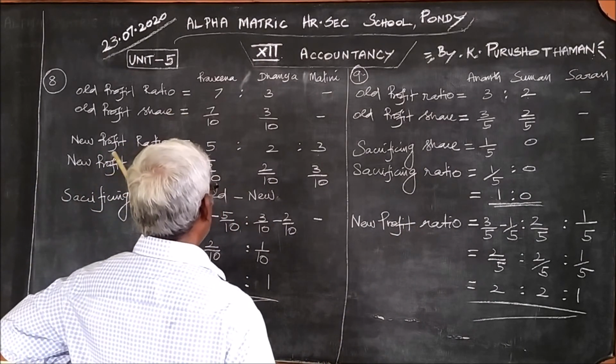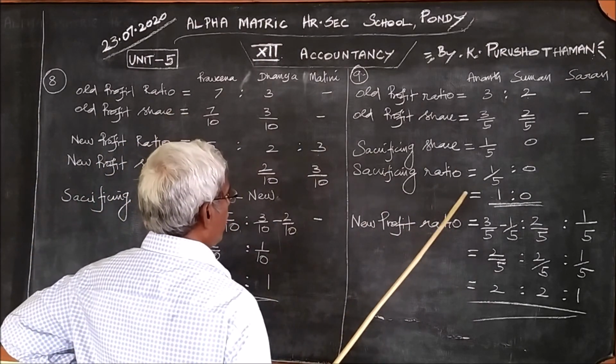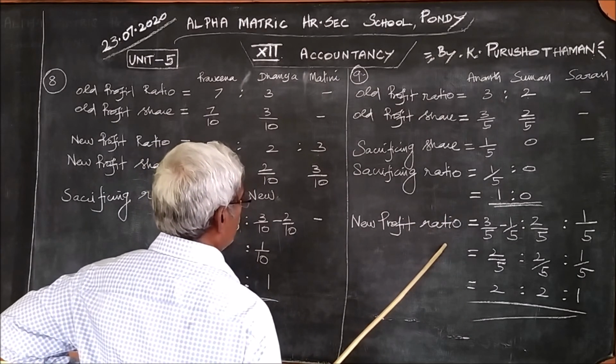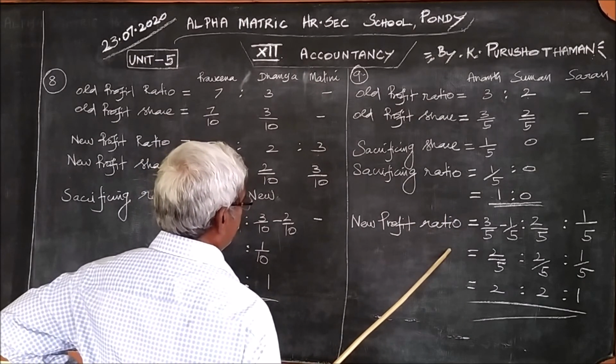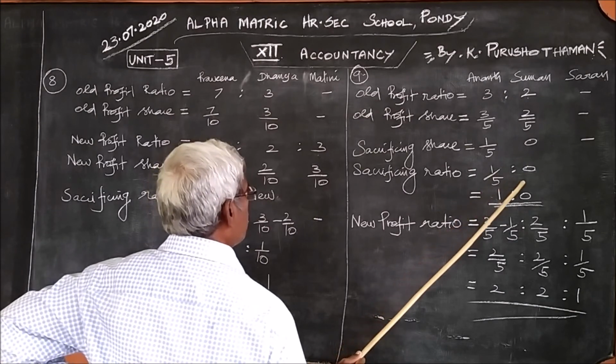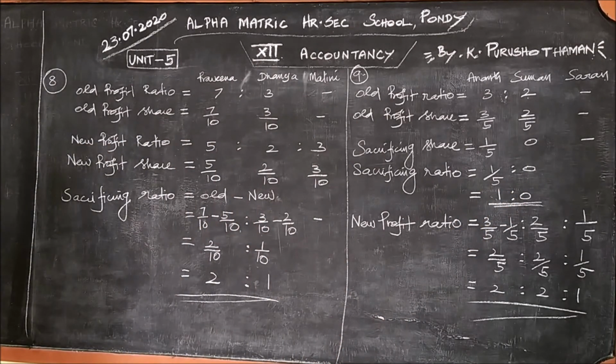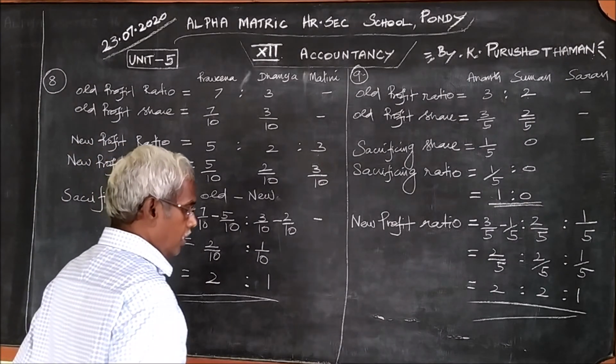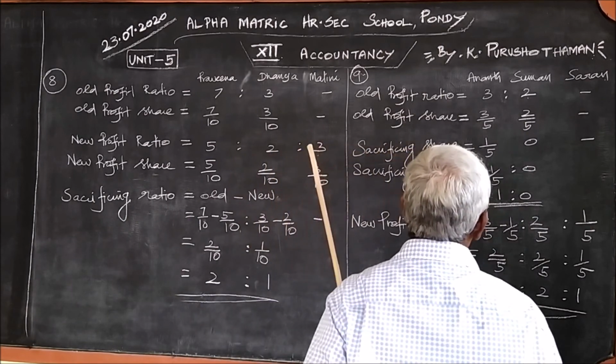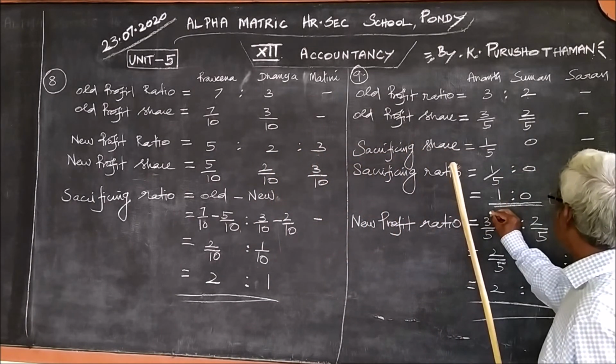How to find the new profit ratio? New profit ratio can be found out by taking old ratio minus sacrificing share. Old minus sacrifice. This you should write.